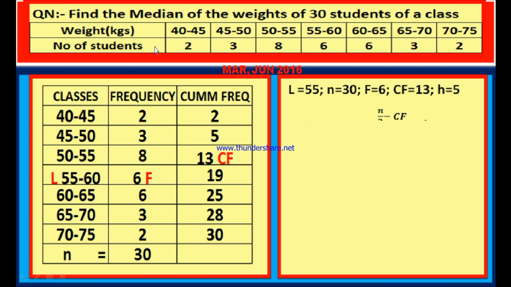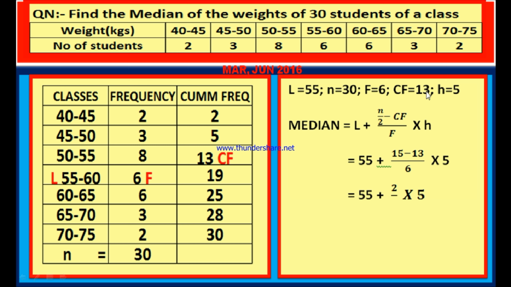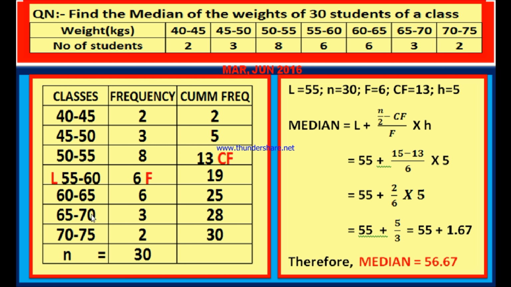L is equal to 55, n is equal to 30, F is equal to the frequency of the median class, 6. CF, cumulative frequency, is 13, and H, the height of the class, is nothing but the difference between any two successive lower boundaries or any two successive upper boundaries, which is equal to 5.